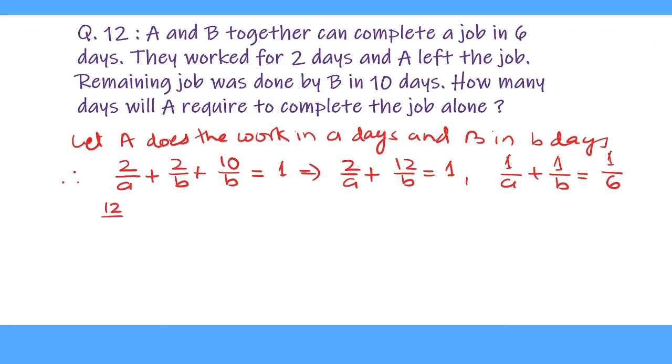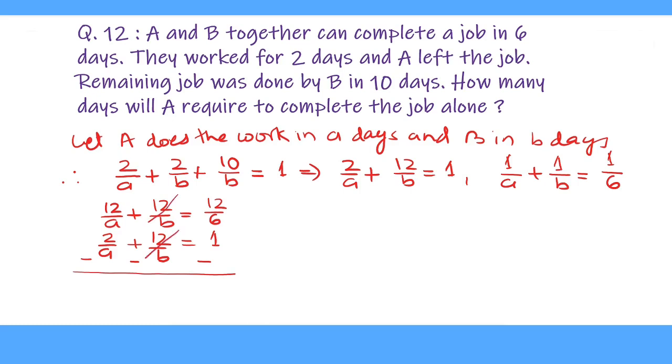12 upon A plus 12 upon B equals 12 upon 6. And the earlier equation was 2 upon A plus 12 upon B equals 1. And if we subtract, we get 12 upon B is cancelled, and 12 minus 2 is 10 upon A equal to 2 minus 1 is 1. This gives A equal to 10 days. This way we can solve the question easily.